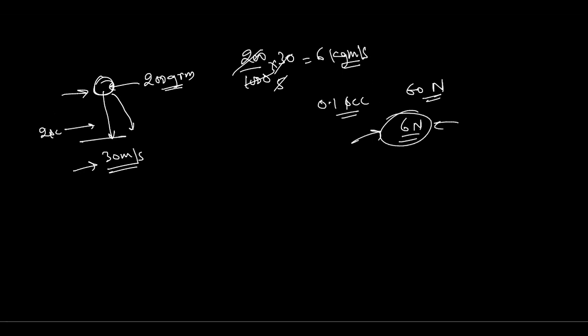This is why this simple question comes in examinations: why does the cricketer make his hand downward when he catches the ball? The simple answer is to increase the time duration for the change in momentum. If he increases the time duration for the change in momentum, less force will act on his hand, so his hand will not get injured, otherwise his hand may get injured.